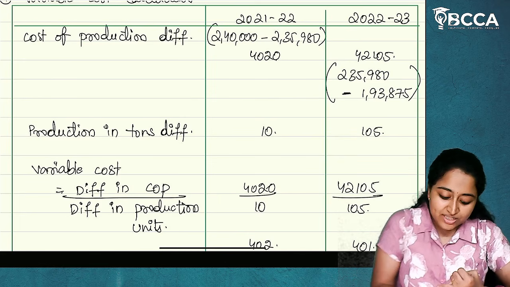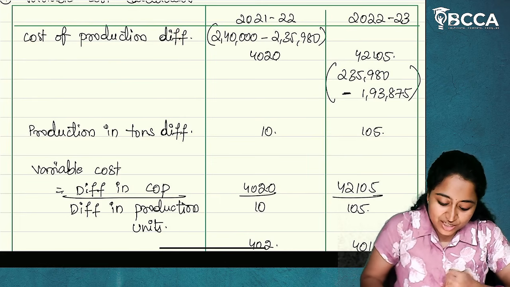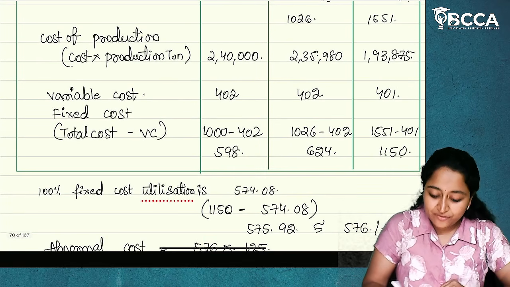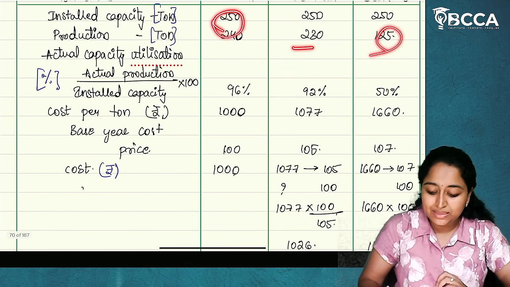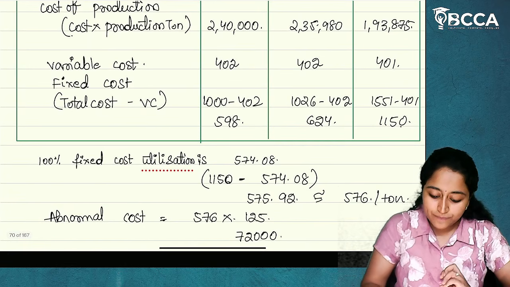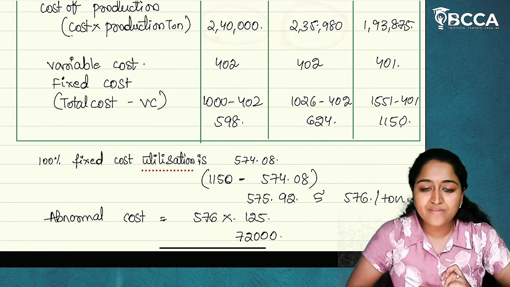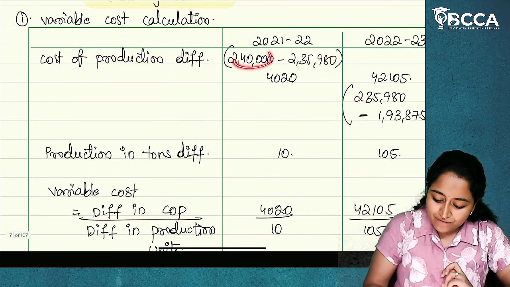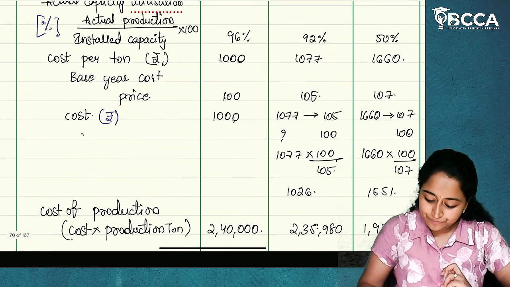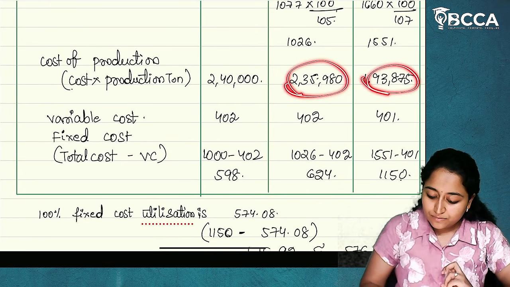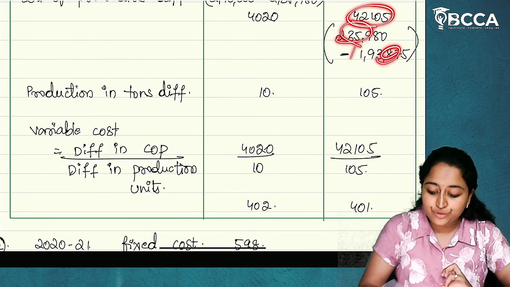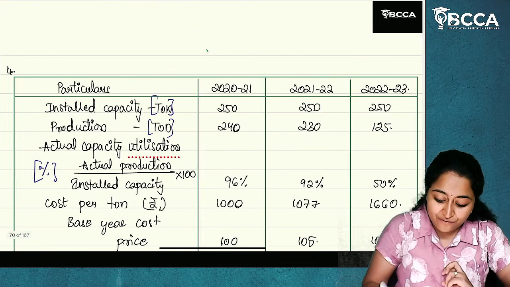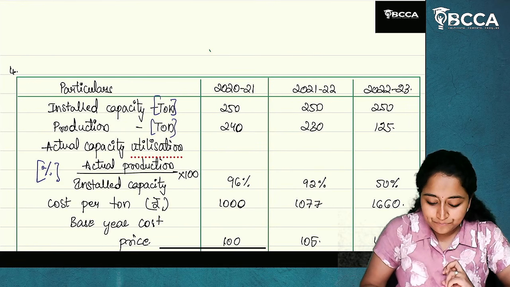Now, what is the cost? Change in cost of production. That cost of production we have calculated just now. As this is the base year, we will not consider it. By comparing this with this and this, we are going to derive the variable cost. 2,40,000 minus 2,35,980, you will get the change, that is 4,020. Similarly, for next year, if we do the subtraction, you'll get 42,105. This is the change in cost of production for 21-22 and 22-23. We have not taken 2021 because this is the base year. I hope it is clear.